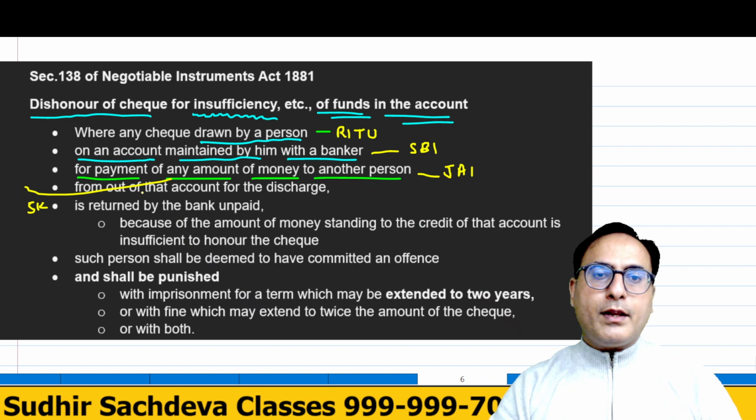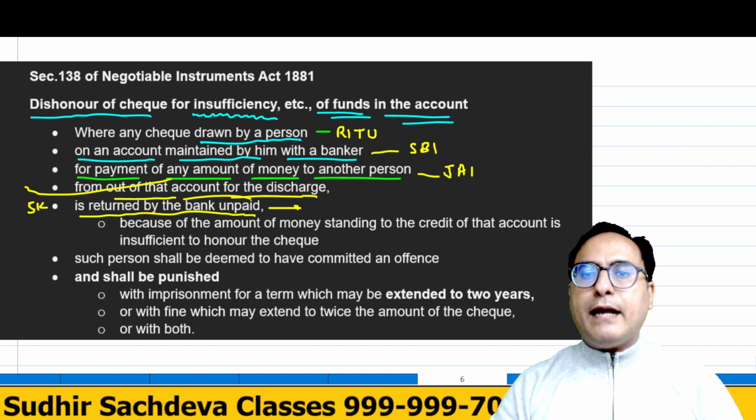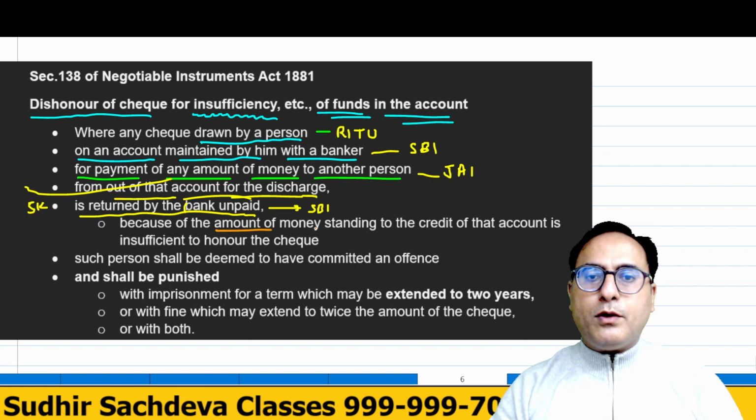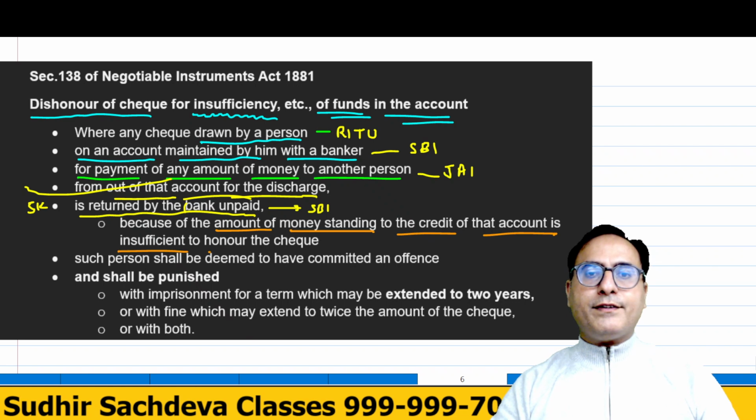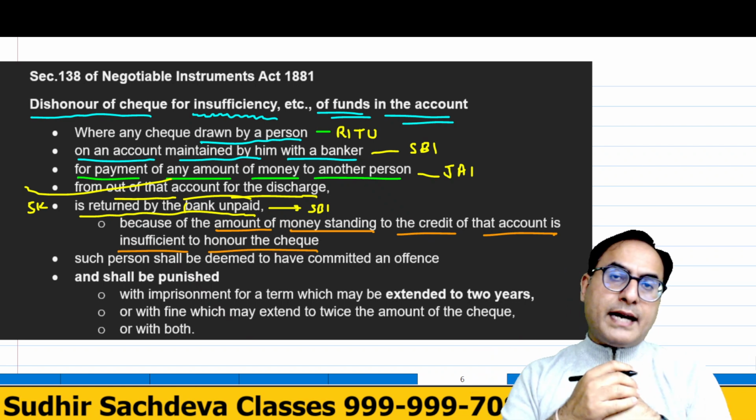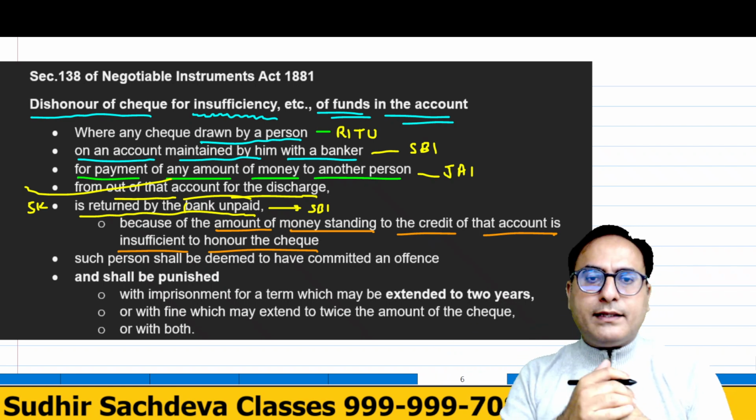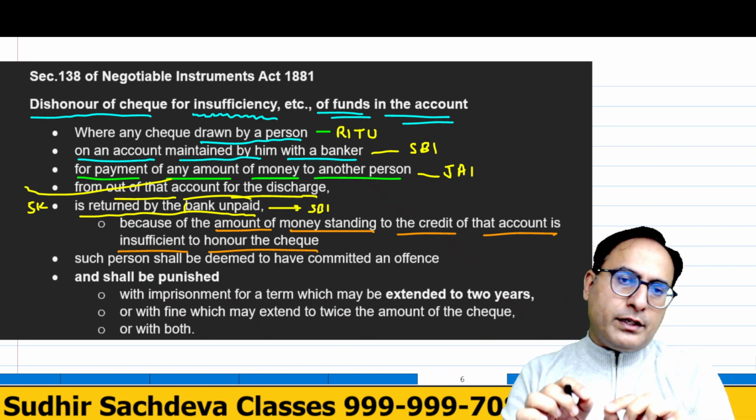Another person was Jay. From that account, the check for the discharge is returned by the bank unpaid. Now this amount is returned unpaid by the bank. Who has returned this? SBI has returned this. Because the amount of money standing to the credit of that account is insufficient to honor the check. So I gave you the example that if a check of rupees 1 lakh is issued and the amount in the bank is rupees 20,000 only, the bank is not going to honor the check due to insufficiency of funds.